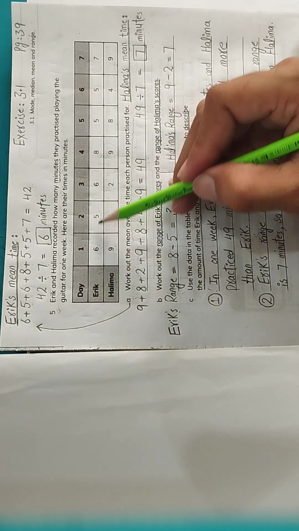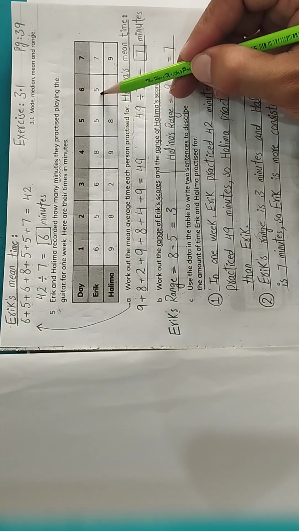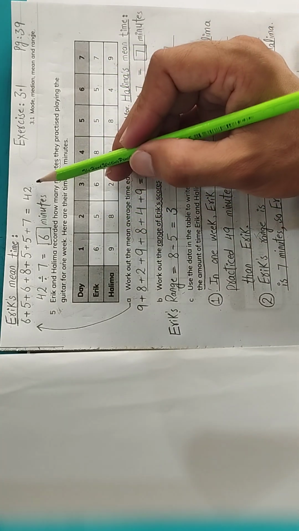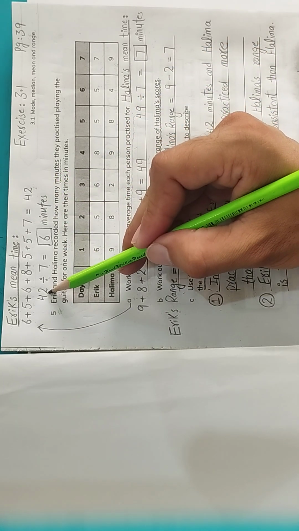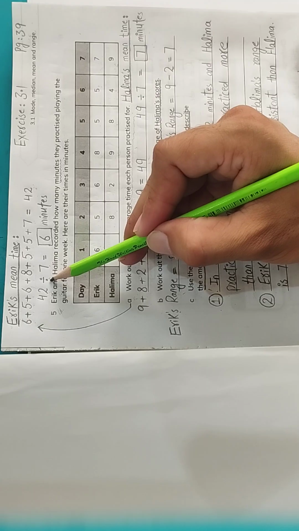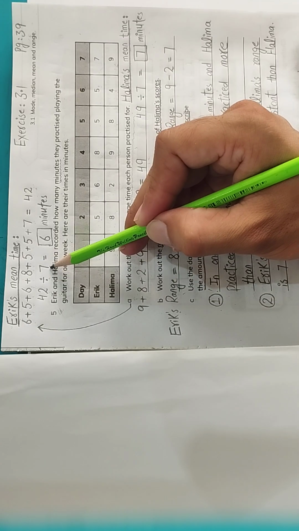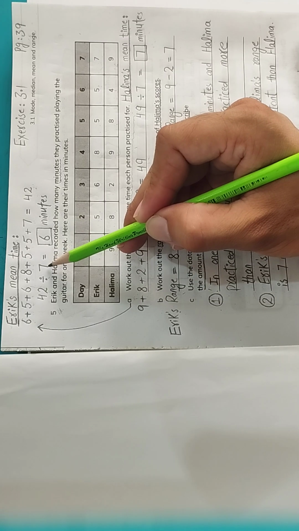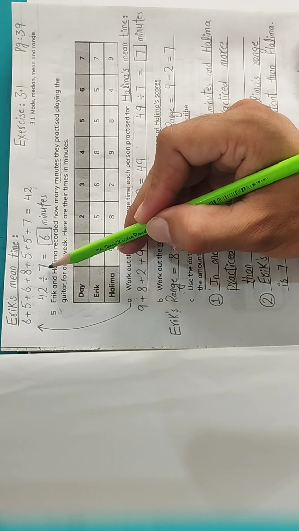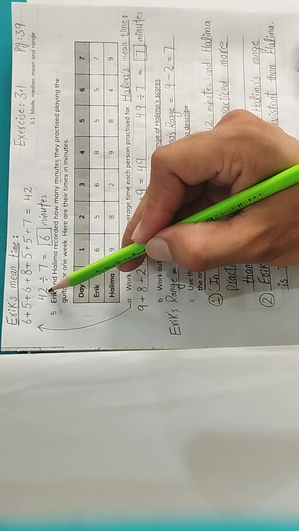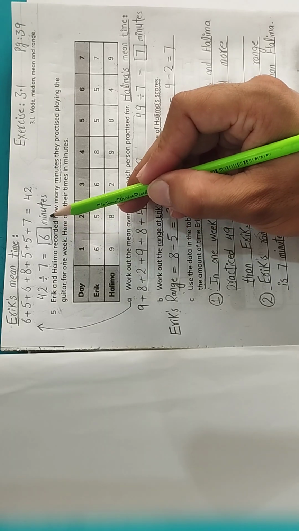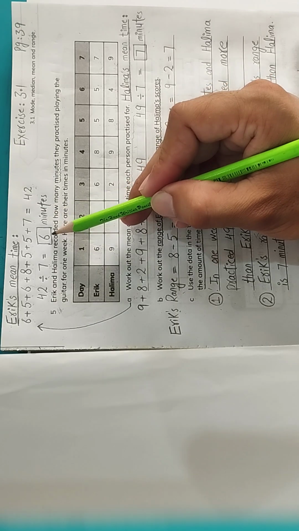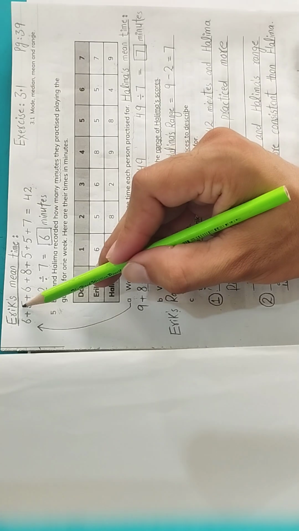How many values are there? There are total 1, 2, 3, 4, 5, 6 and 7 values. It means divide your number by 7. So I have written 42 here. 42 divided by 7 because there are total 7 numbers. In the table of 7, 42 comes at 6. 7 6s are 42. It means the answer is 6 minutes. This one is the mean average time of Eric.